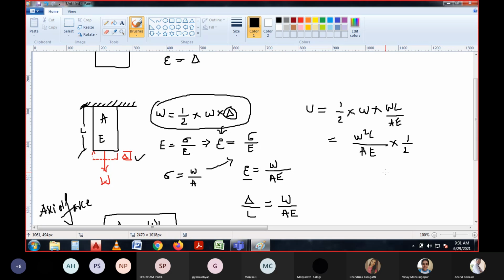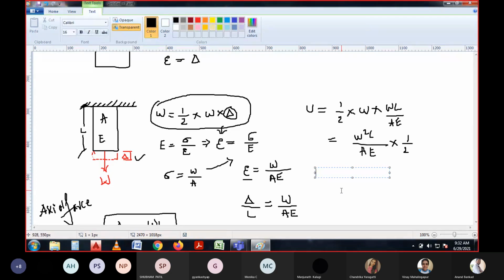So once we know the strain energy of the body, it is considered per unit length. At the time of the total energy of the body, I am discussing, so I will write it for clarity. Strain energy per unit volume, I can say.